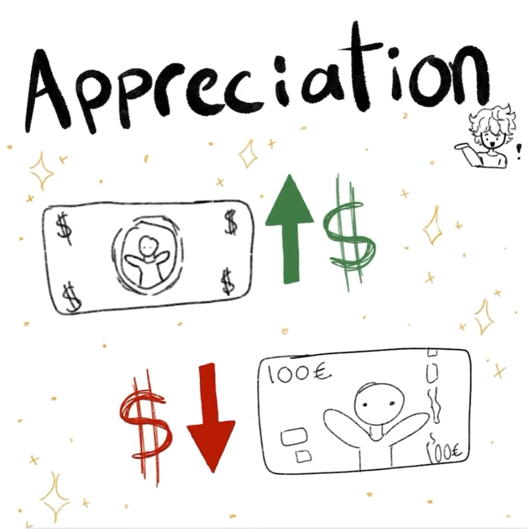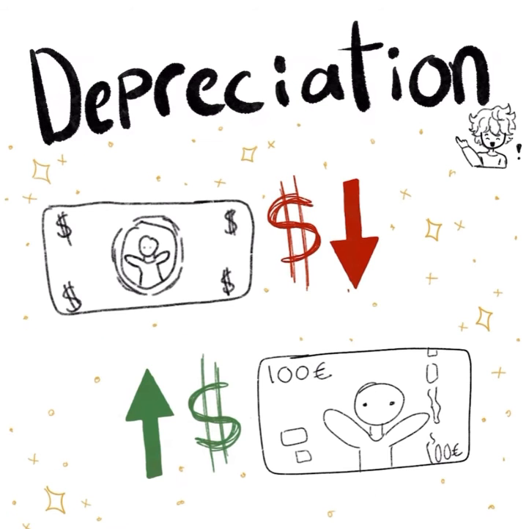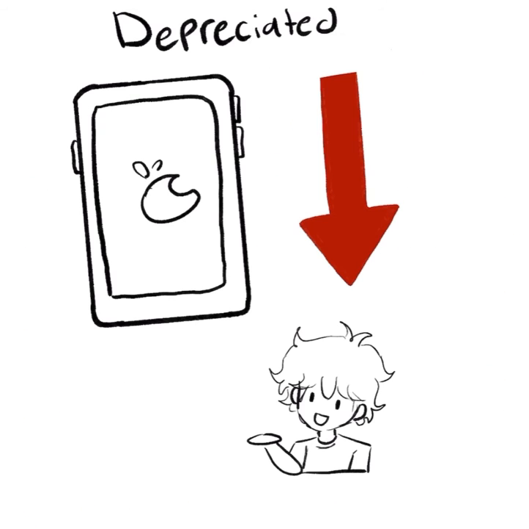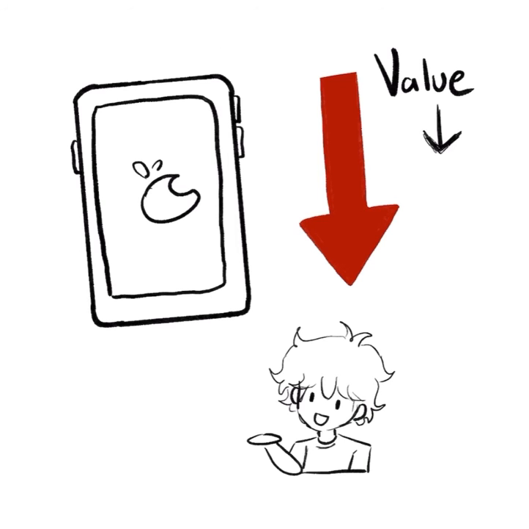Okay. So, appreciation is the increase in the value of something against something else. And depreciation is the opposite. Depreciation is the decrease of value in something against another over time. In your case, we are talking about a good, and it has depreciated over time, which means its value has gone down.